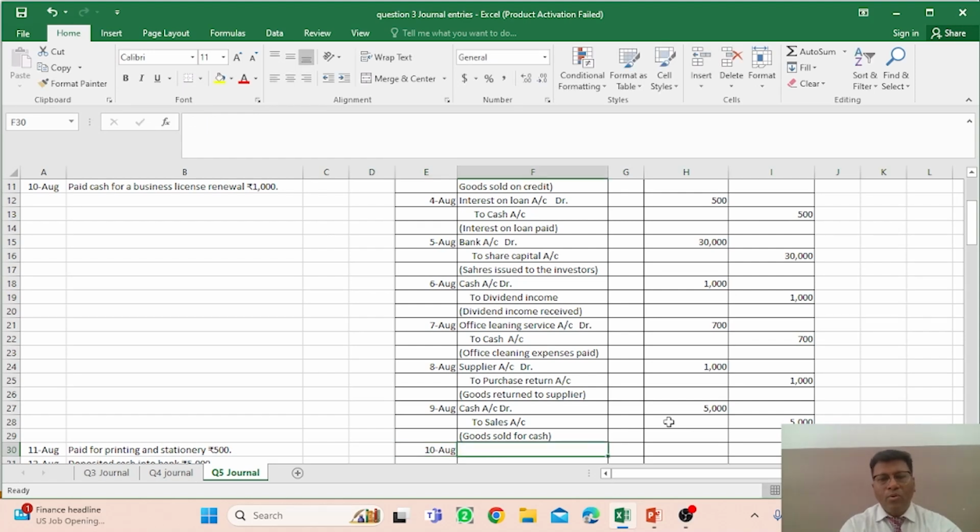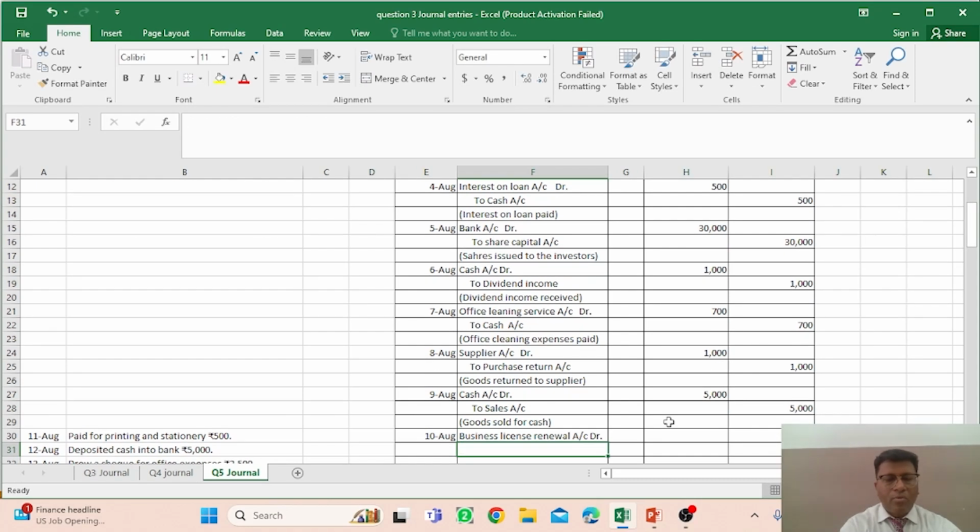And as you see that this is another transaction on August 10, that is paid cash for business license renewal. So no issue, whatever the expense is given in its name, you have to mention here business license renewal account debit, right? No issue. And because this is the expense, so you have to mention to cash account.